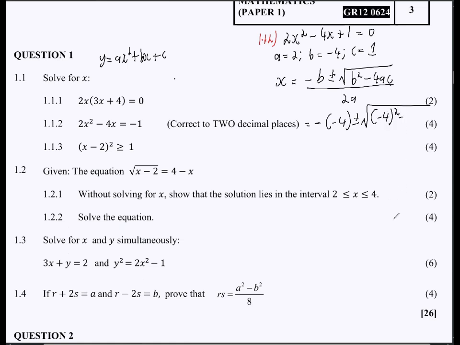Remember, it's not like grade 11. In grade 11, you are not provided with the formula sheet, but in grade 12, you have the formula sheet, so you might just as well use it. Then, okay, so we have that, and then 2 multiplied by 2.